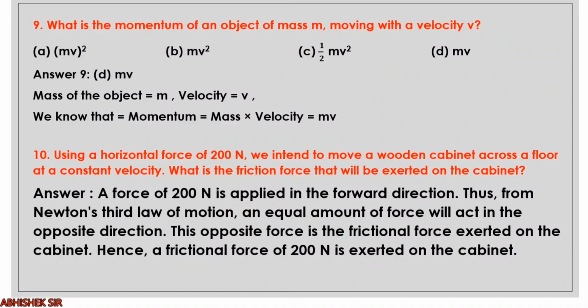Now last is question number 10 for this video. Using a horizontal force of 200 Newton, we intend to move a wooden cabinet across a floor at constant velocity. What is the frictional force? So it is very easy. 200 Newton is applied in forward direction.